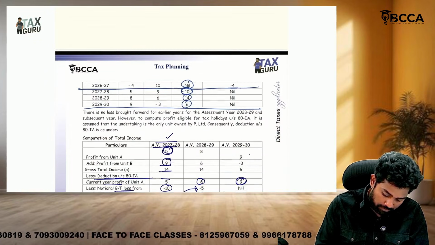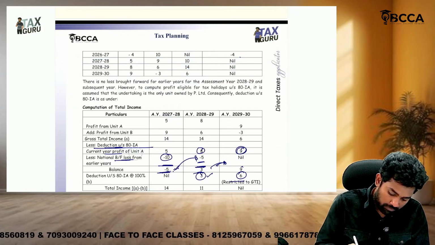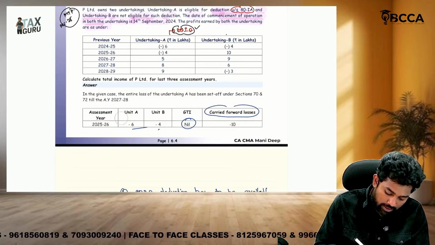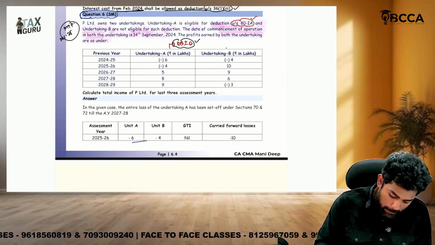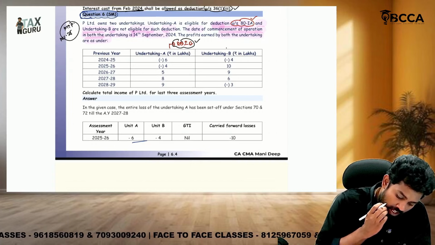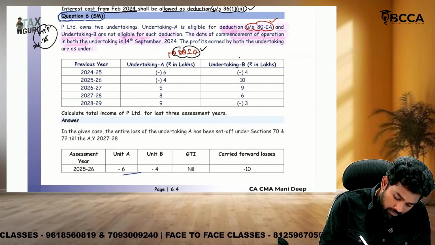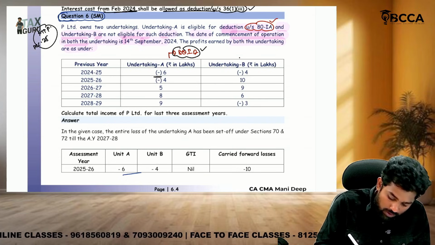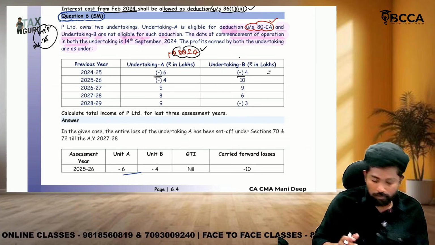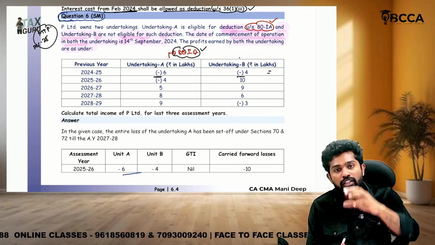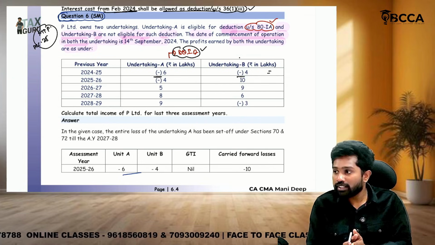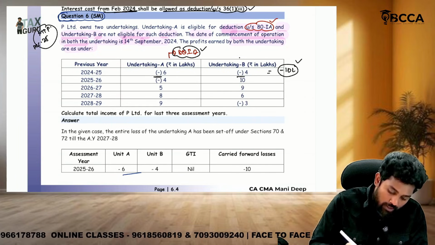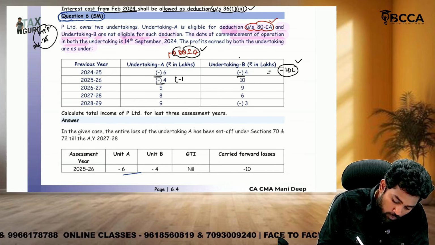See. Sir, this is not easily understood, so put your brain. Sir, look at here. Here loss. Profit now will claim deduction. Loss now will not claim. So for this year, when we are calculating gross total income, when you are having 2 or 3 undertakings, all that has to be added or not. So the gross total income is what? Negative 10 lakhs. Then second year, they are again having 4 lakhs loss.